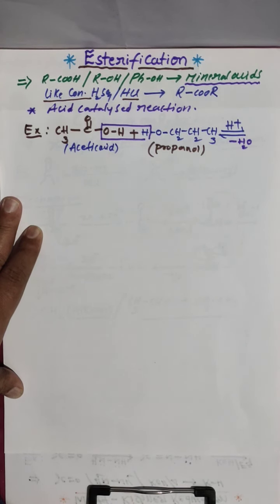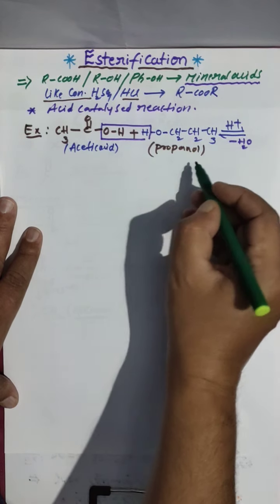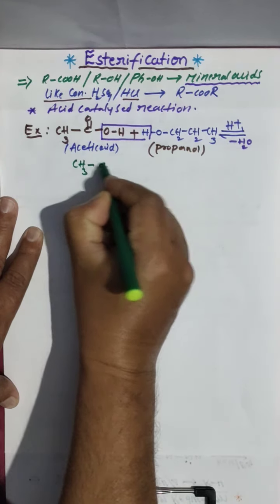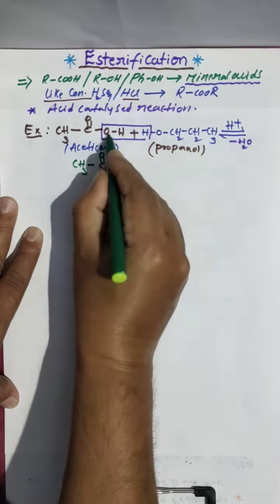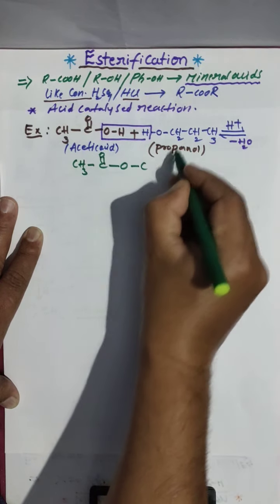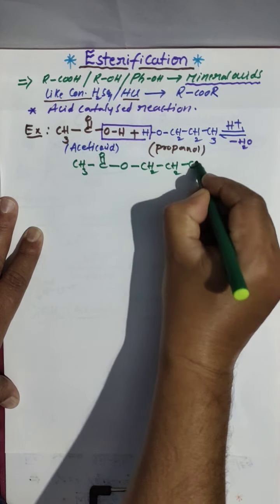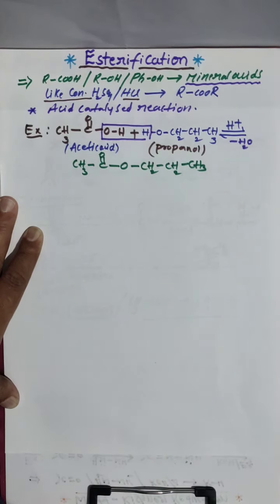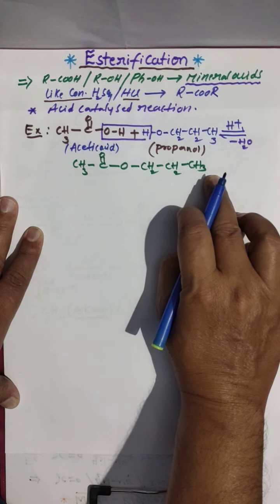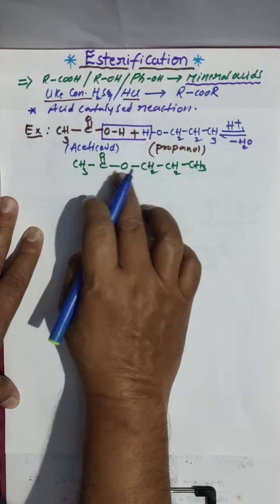And the product you are getting here is ester. What is the ester you are getting? CH3, C double bond O, and O, then CH2, CH2, CH3, and this is the product we got. What is the product name? This is propyl group, this is ethanoate.